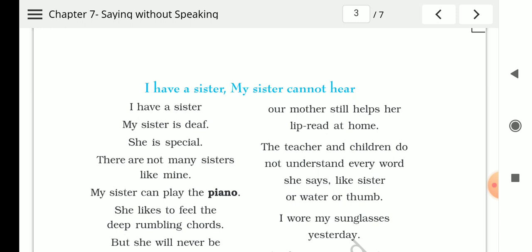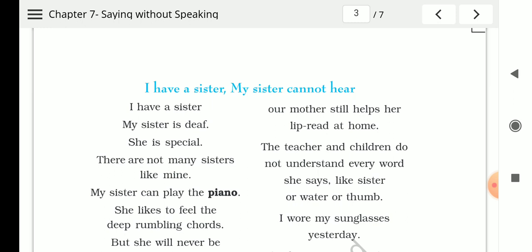My sister can play the piano. She likes to feel the deep rumbling chords, but she will never be able to sing. So she plays the piano, but she cannot sing. She feels only. She cannot hear the tune. She likes to leap, to tumble, to roll, to climb up the top of the monkey bars. So she can do many other things, but she cannot hear or sing.